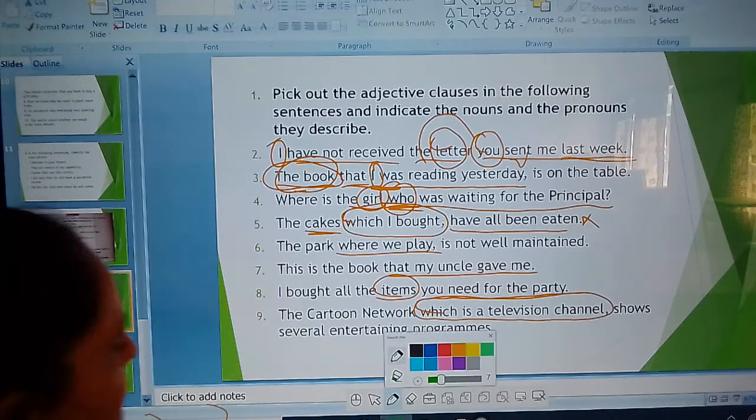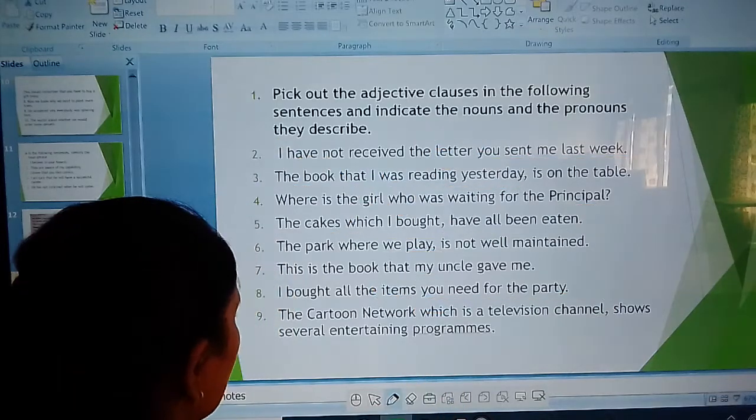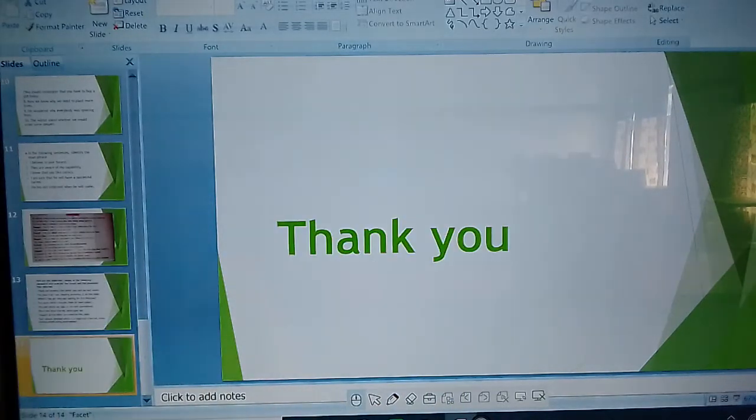Yes, students. I hope all the students understood about the adjective clause and noun clause. We will further discuss the adverb clause and how you identify the noun clause and adverb clause and the next adjective clause. Okay, yes, thank you, have a nice day.